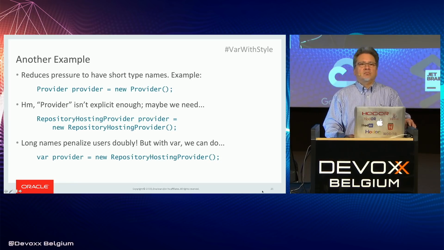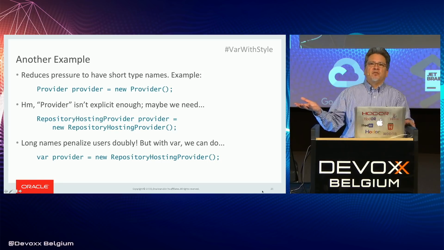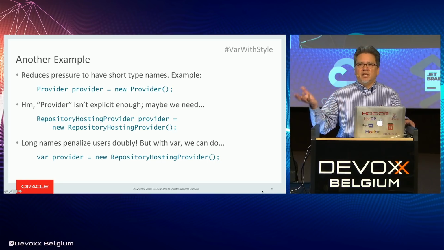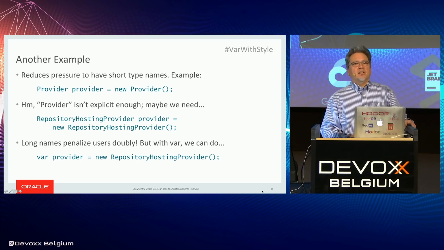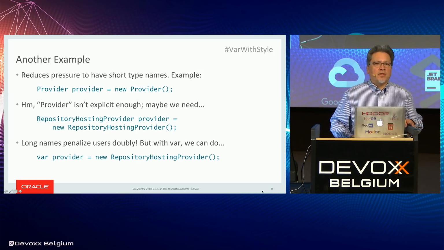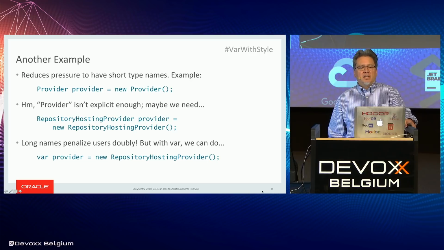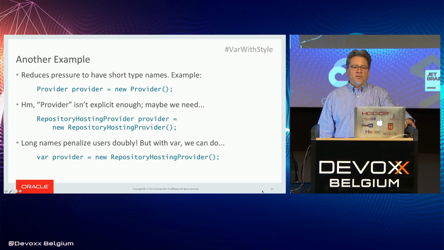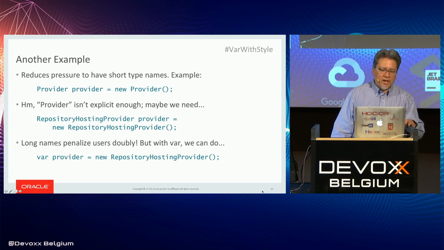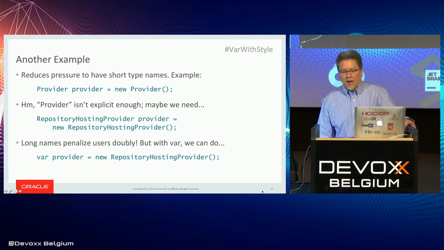Provider is not a very good name for that because it's far too general. We'd like to have a more specific name for that service that he's implemented. So let's call that RepositoryHostingProvider. Okay, so now if we want to create one of those, we say RepositoryHostingProvider equals new RepositoryHostingProvider.